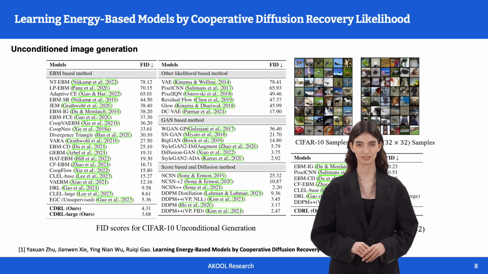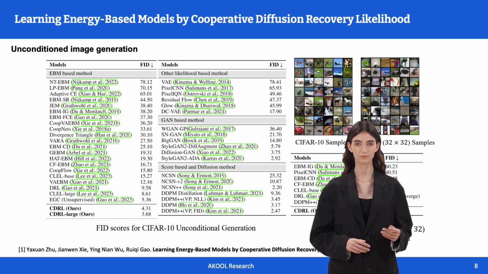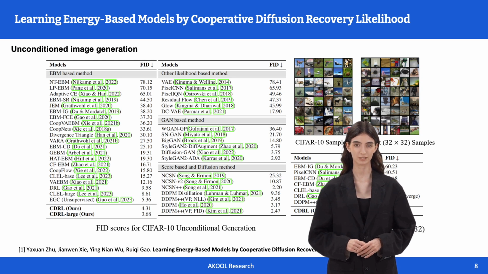We demonstrate the performance of our model by comparing it with other baseline methods in terms of FID, where lower FID values indicate better performance. Our model is evaluated on the CIFAR-10 and ImageNet datasets for the task of unconditional generation. Our model achieves competitive results and stands as a state-of-the-art method among all energy-based models.